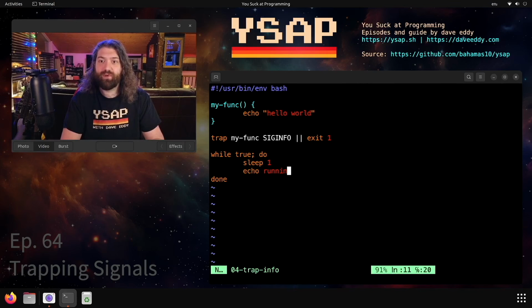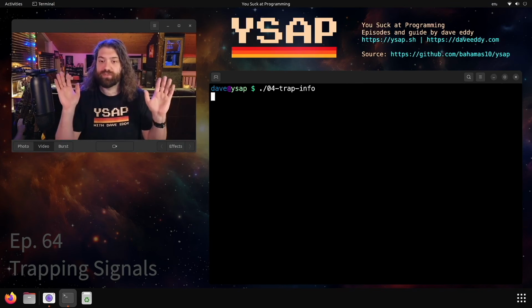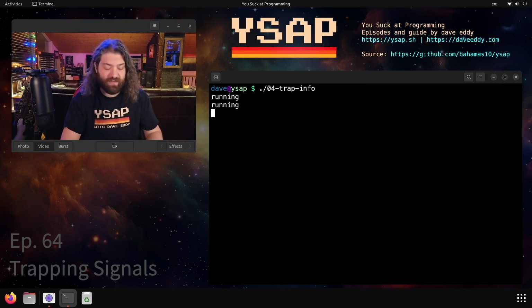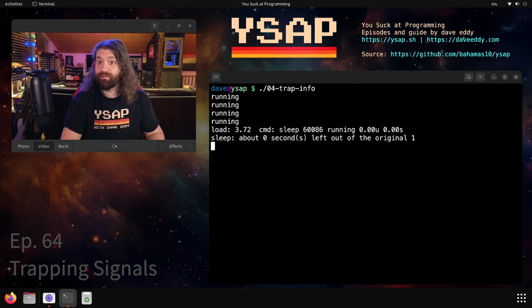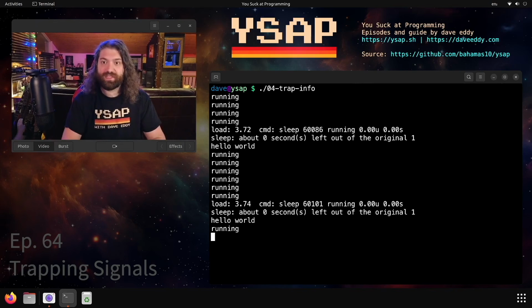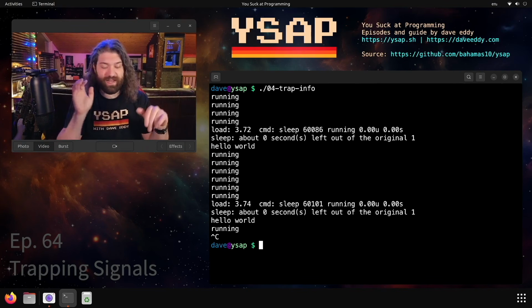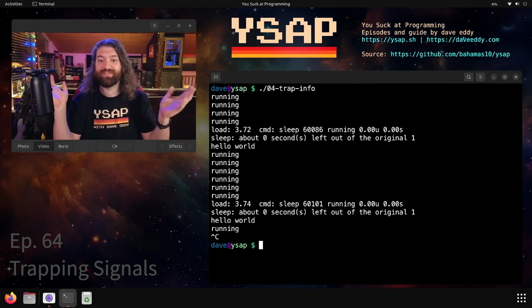But yeah, we just sleep for 1 and then we echo the word running constantly. So if I go over here and run this, it will just echo running every 1 second. If I press Control T, I can send a siginfo to my process and we'll see hello world appears. This is super useful. For all my Linux friends out here, you are missing out with siginfo. I love it. When I'm running a long dd command, I hit Control T and bam, it gives me information.